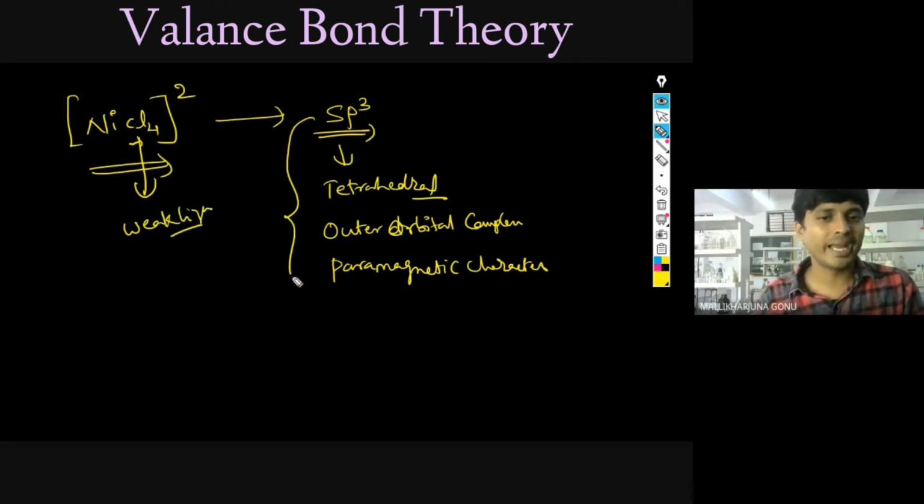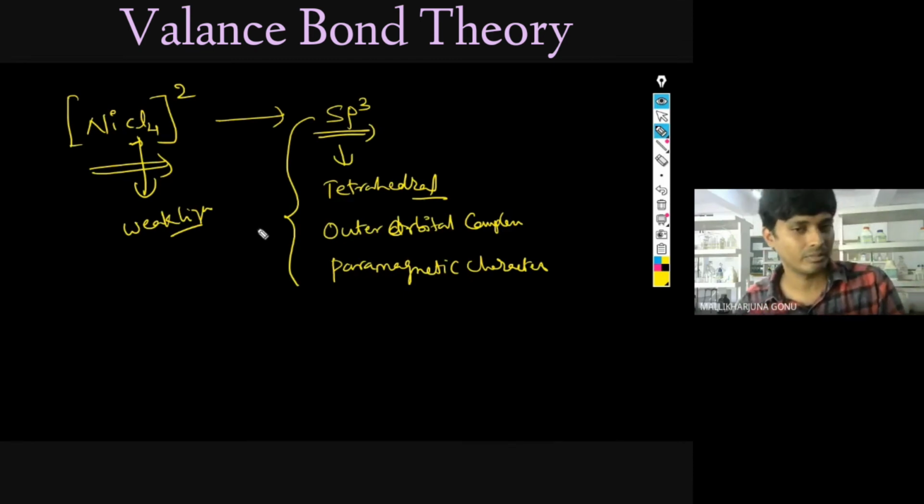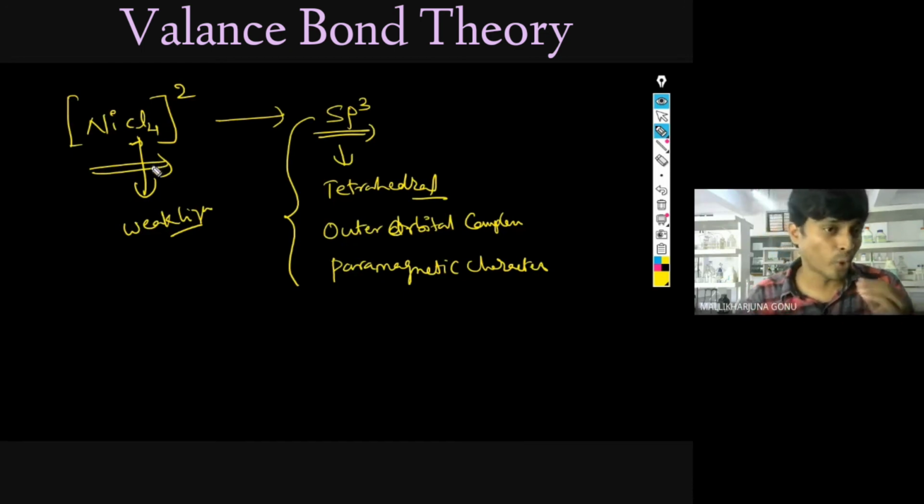So many things come by practice. In the examination, even though a weaker ligand is there, unless you write the electronic configuration, you cannot know whether unpaired electrons are present. But if you don't have time, these are the famous ones they ask every time in the examination: NiCl4, Ni(CN)4, Co(NH3)6, CoF6 minus. So by looking at these also, you can write and fill this one.